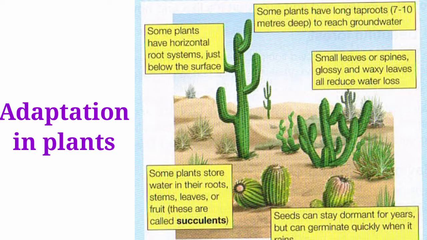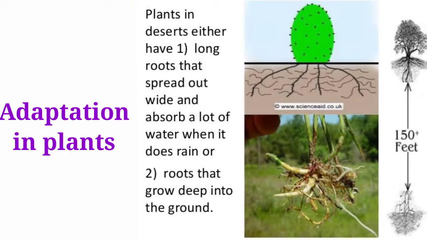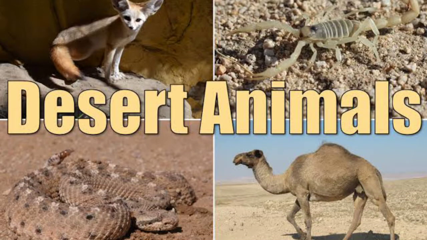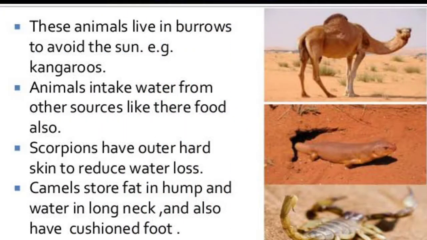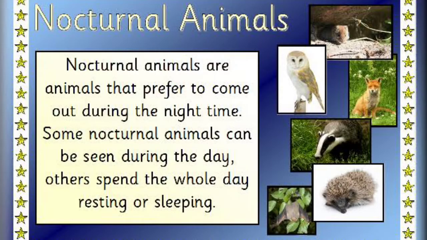This minimizes the loss of water. In such plants, photosynthesis takes place in the stem. In some plants, leaves are covered by a waxy coating and are small in size to minimize water loss. In order to get water, most desert plants have long roots that go deep into the soil. Adaptations in desert animals. These animals live in burrows to avoid the sun. Camels store fat in the hump and water in the long neck. Most animals in the desert are nocturnal.